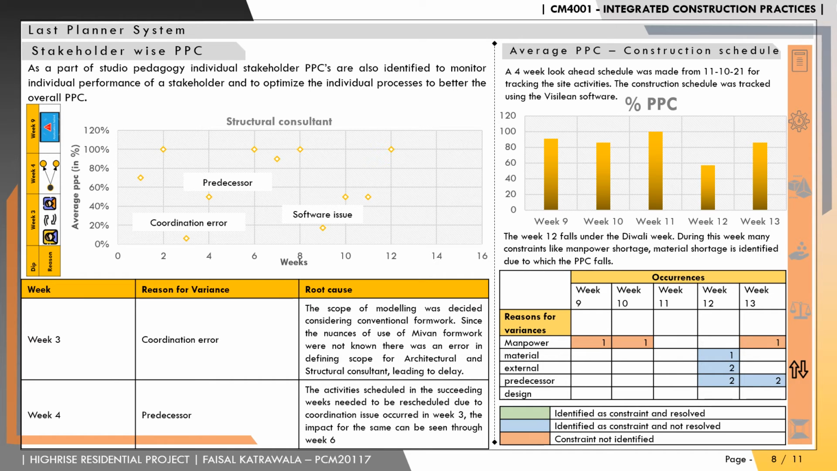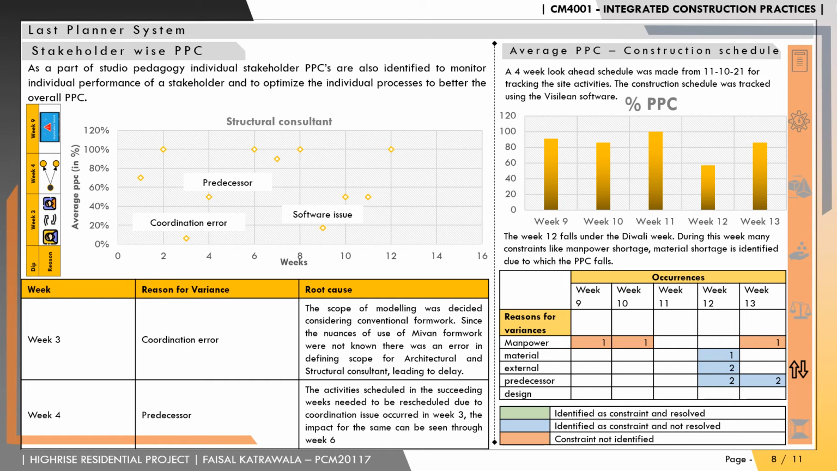Going into the root cause, it is identified that the coordination error in week 3 occurred due to limited knowledge of use of Maven framework. This error leads to a cascading effect on the succeeding weeks, which also show a low PPC.